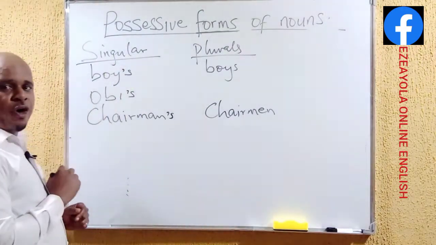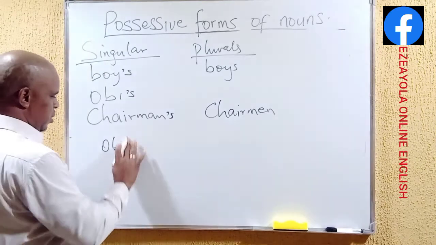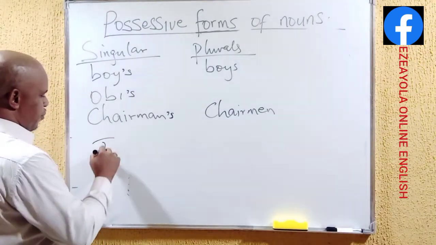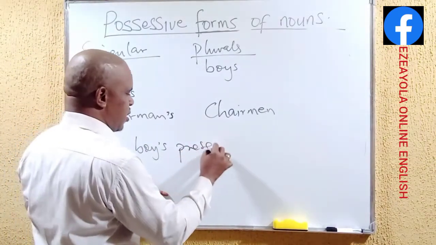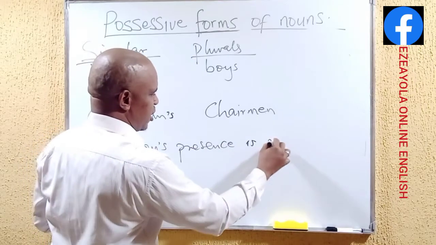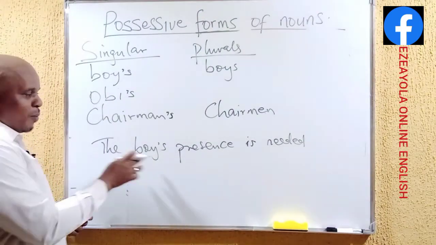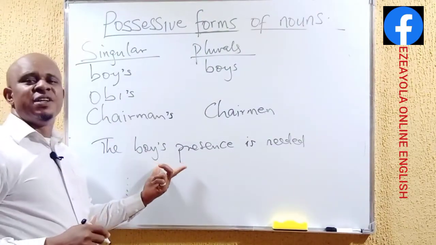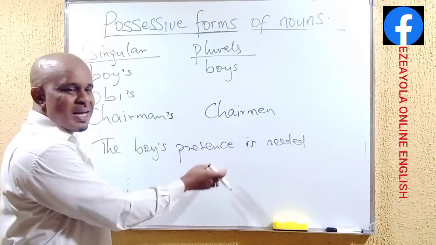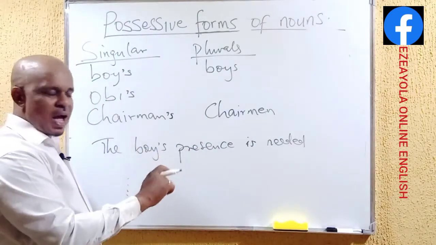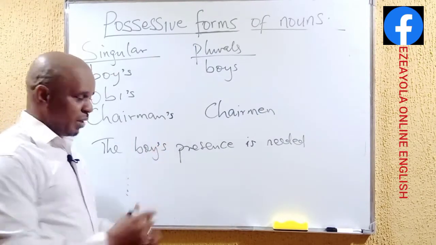Something like for boys, example, we can say, the boy's presence is needed. Look at this. The boy's presence. What is the possessive nature of the expression? We are talking about the boy's presence. That means the presence of the boy. That's the possession there.